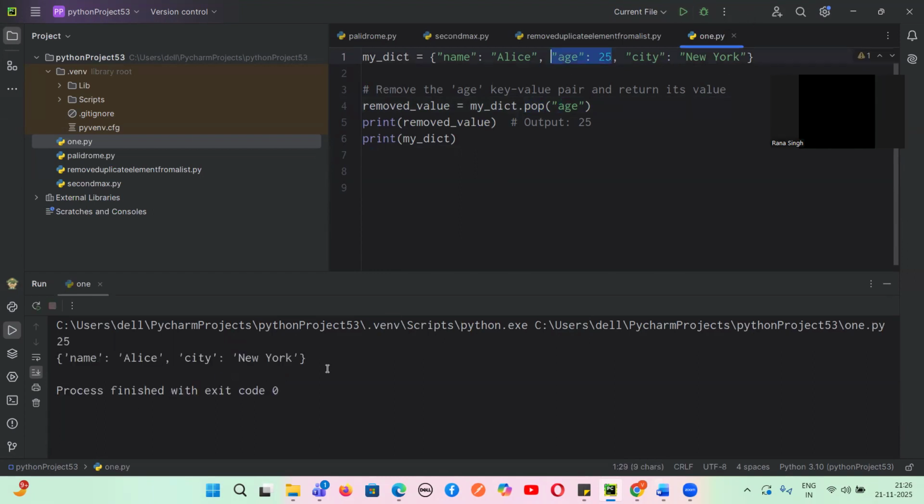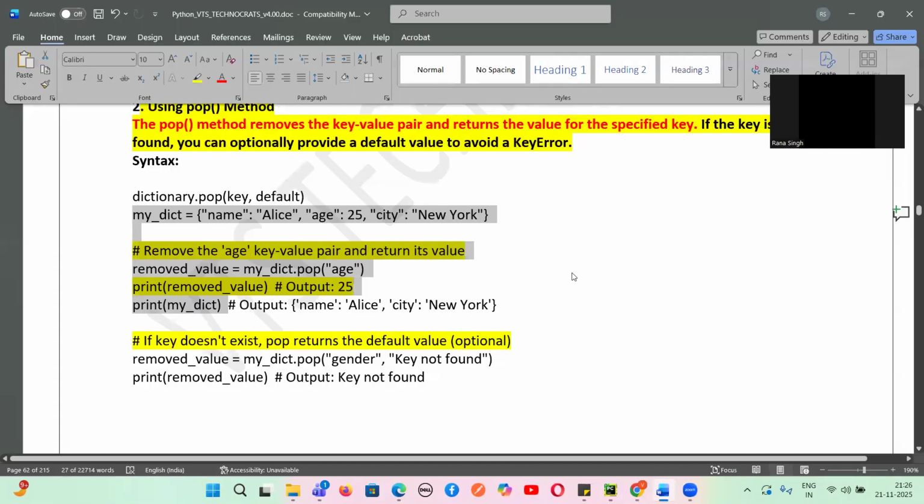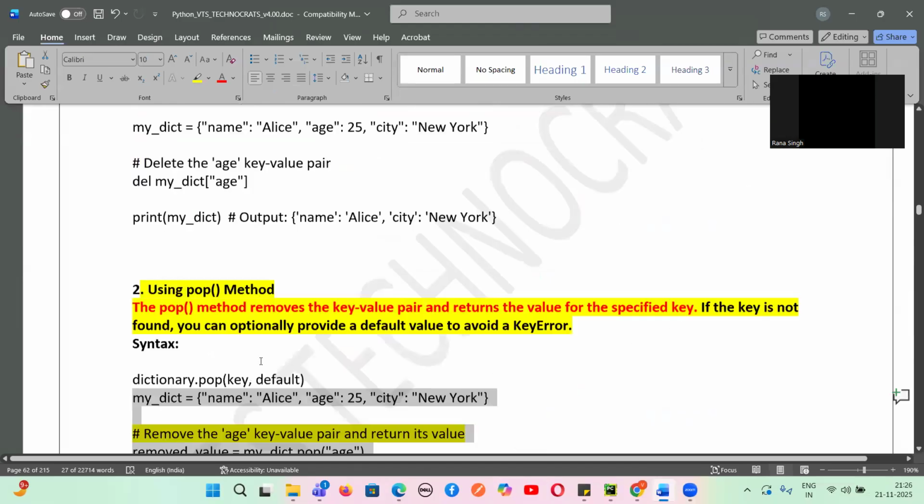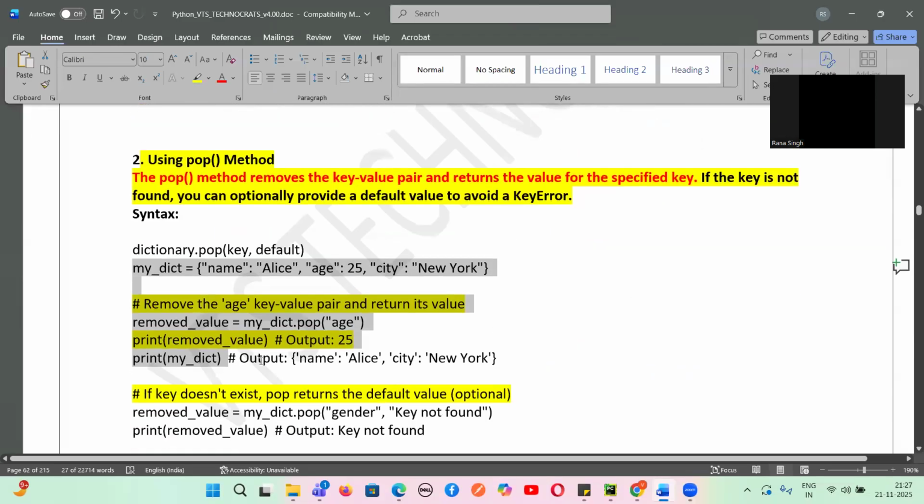See here, it is deleting this particular key value pair, age 25, and it is returning the removed value, whatever removed value was there. So it's returning its corresponding value, that is nothing but the 25. This particular key value pair got removed using pop and using delete. Both we have seen, both are doing the same job. Okay,